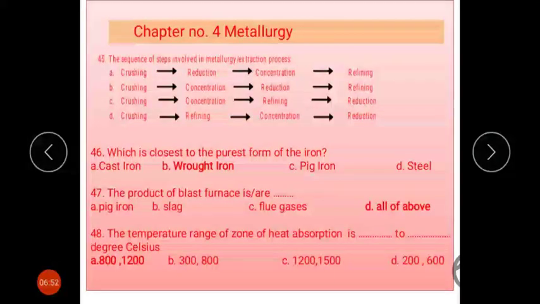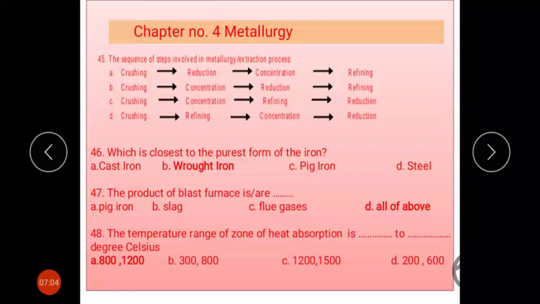Next question: the sequence of the steps involved in the metallurgical or extraction process. The first important step is crushing. After that you have to do the concentration, in which we remove the impurities. After that reduction, where the oxide or sulfide is converted to the metallic form. After that refining. That's why option B is the correct sequence of these steps.